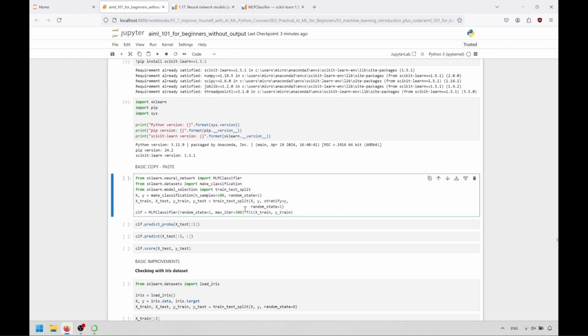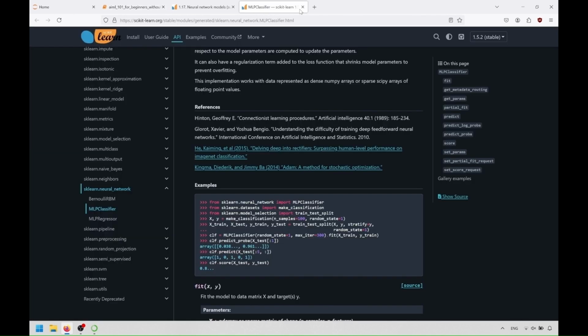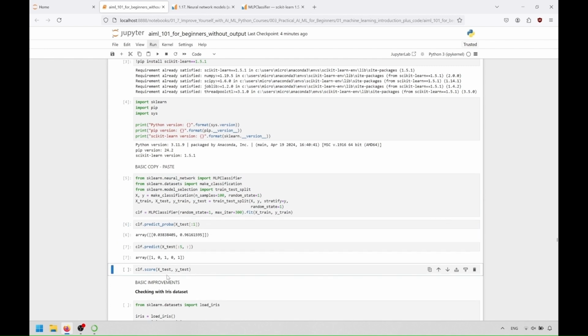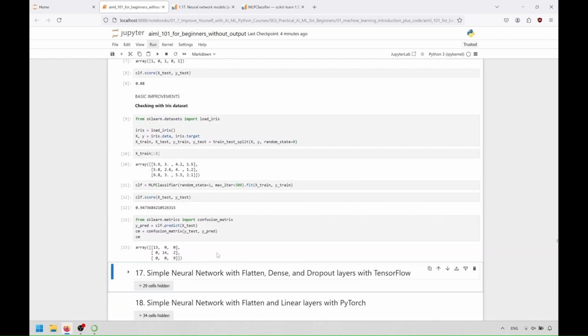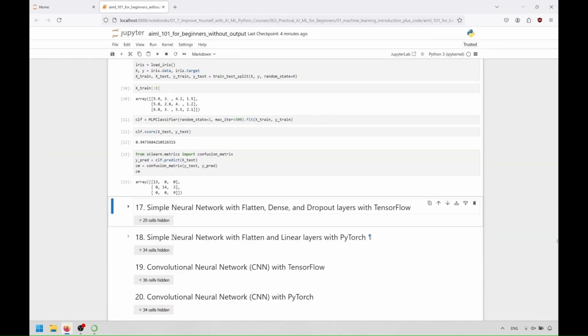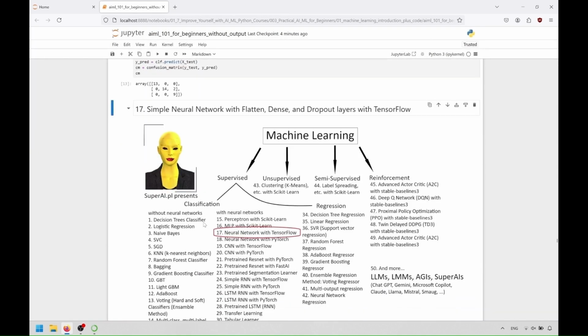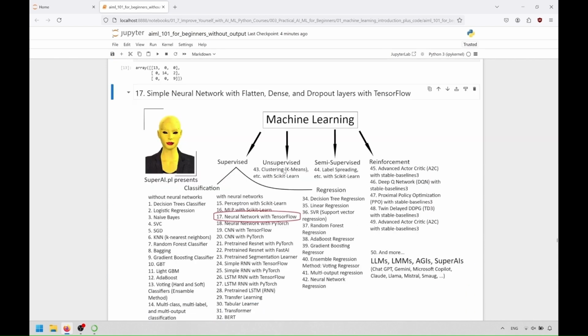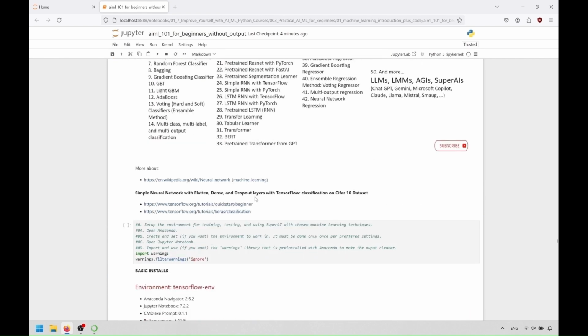In this basic example, we create a synthetic dataset with 100 samples. We split the dataset into training and testing sets, ensuring the class proportions are maintained using stratification. Finally, we train a classifier, setting a maximum of 300 iterations to achieve convergence. Then we test the model with Iris dataset and achieve almost 95% accuracy. Okay, so let's move on to creating a simple neural network with TensorFlow. But before we do it, let me tell you a couple of things about this neural network thing, and that's so-called deep learning.